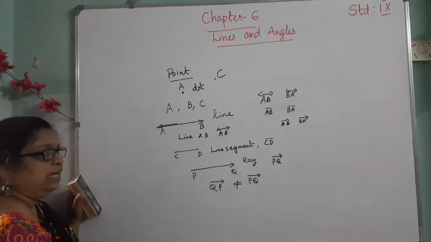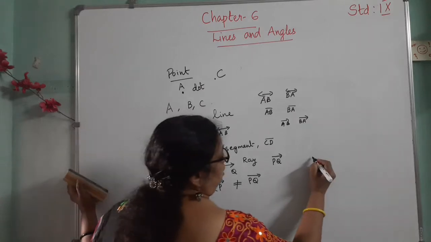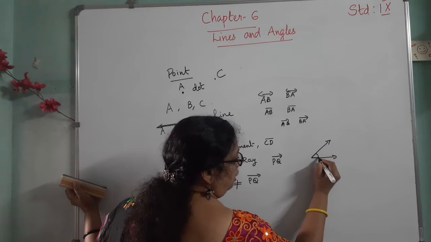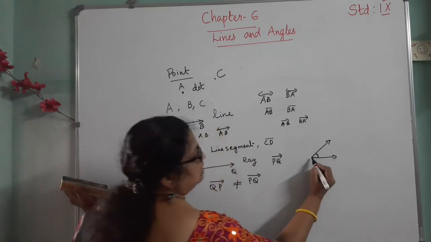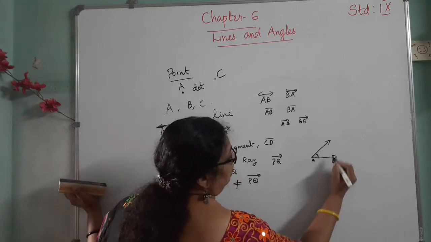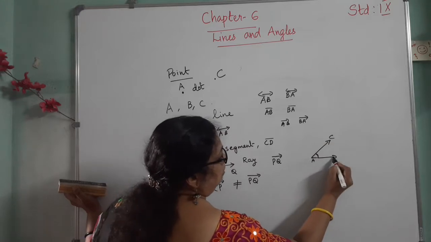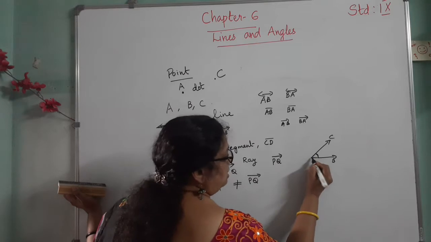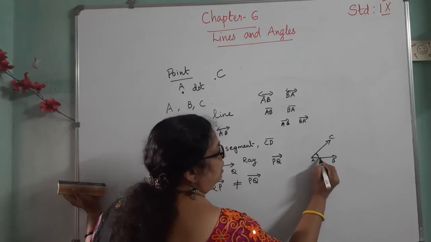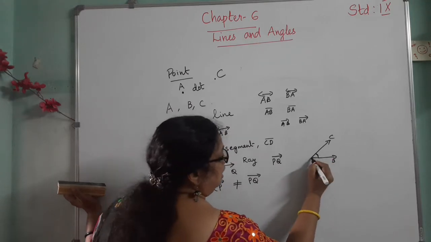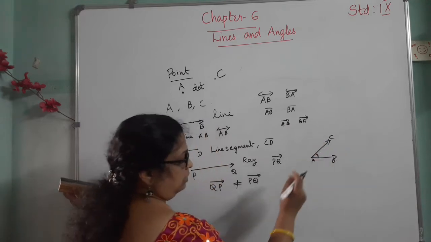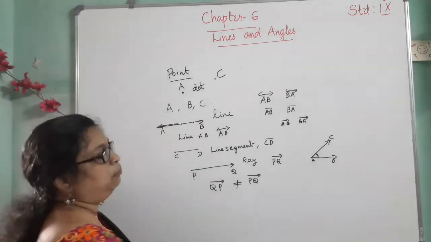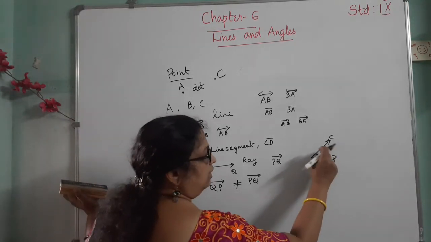When two rays originate from a fixed point, an angle is formed, that is A, B and C. AB is a ray and AC is a ray. The fixed point is A. That is, the same point this ray is coming from and this ray is also coming from. Two rays originating from the same point form an angle.